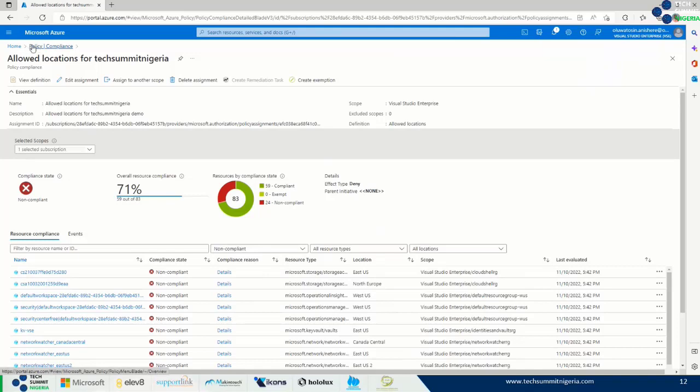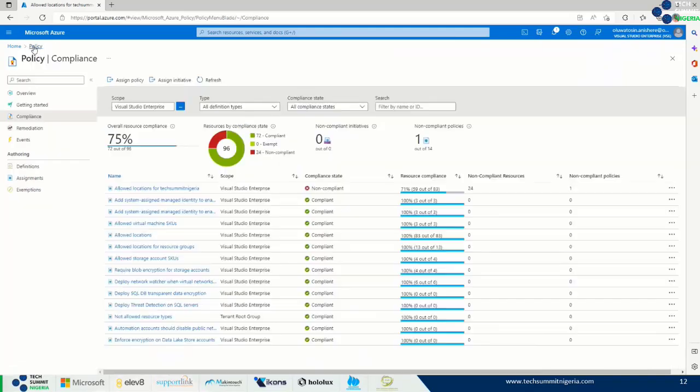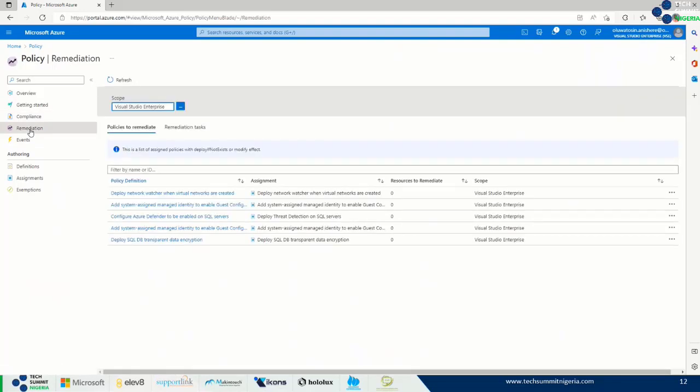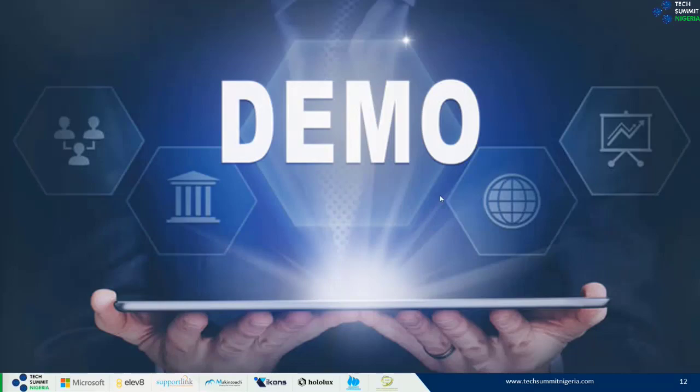I know my time is fast spent. I don't know if we have any questions. I still have remediation as well. For this remediation, it is going to bring us to all the policies we have in our environment that need to be remediated. Time will not permit us to go further, but I don't know if we have any questions.